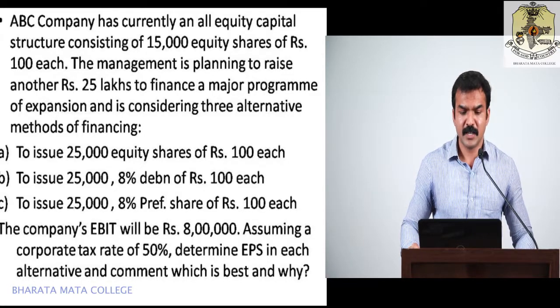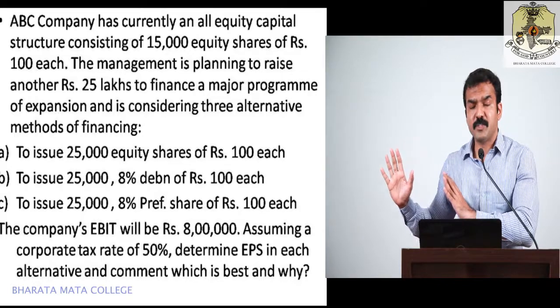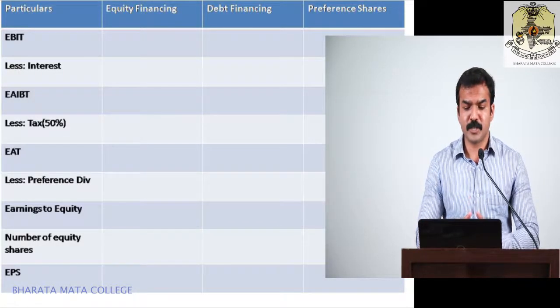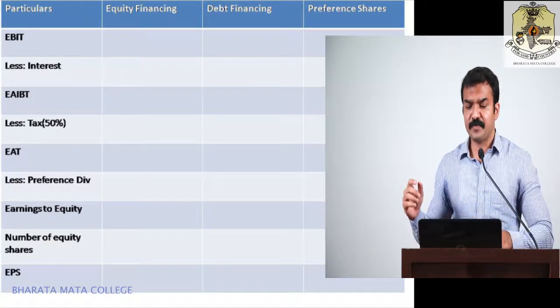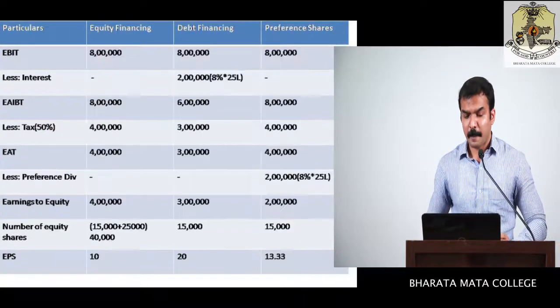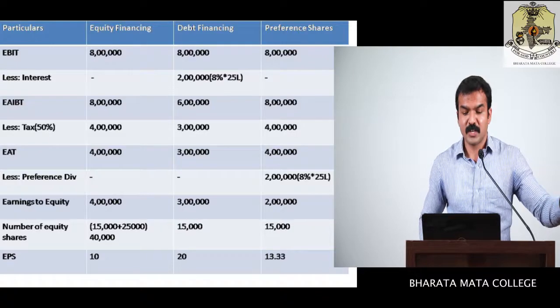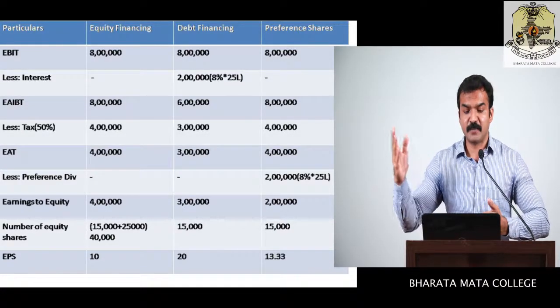So when you take this, again we are putting forward the same kind of table which has 4 columns. That is, one is particulars, the second one is equity financing, the third one is debt financing, and the fourth one is preference shares. Now EBIT, as I told you, is common for all the sources, and you can write 8 lakh, 8 lakh and 8 lakh for equity, debt and preference.